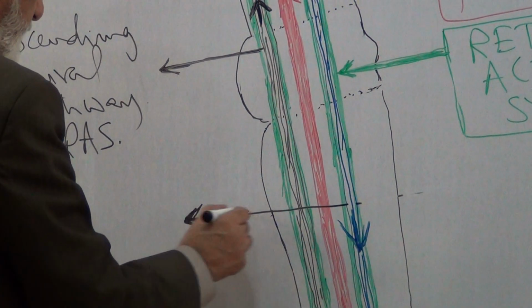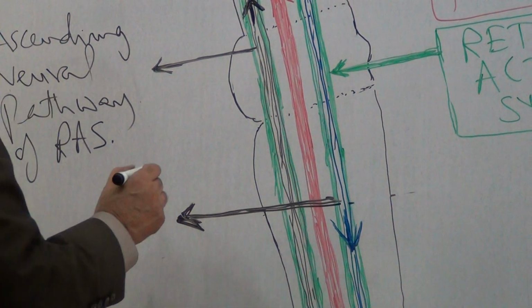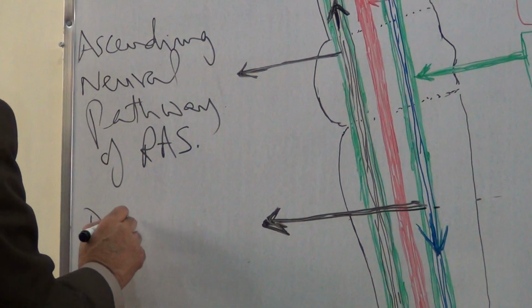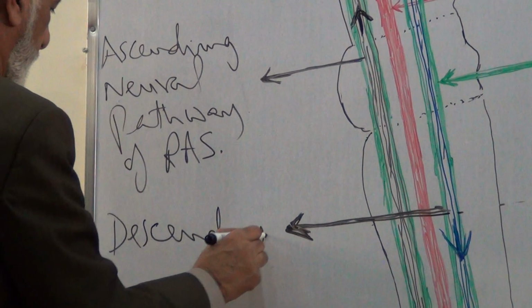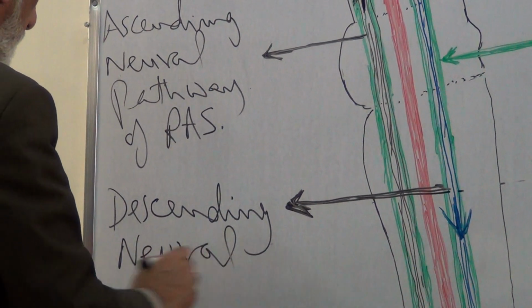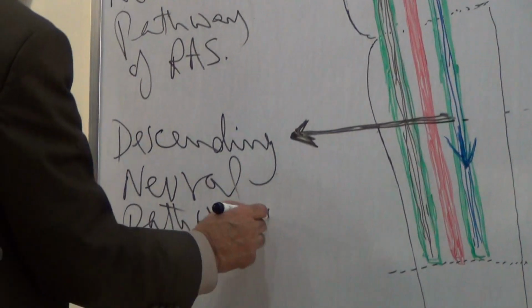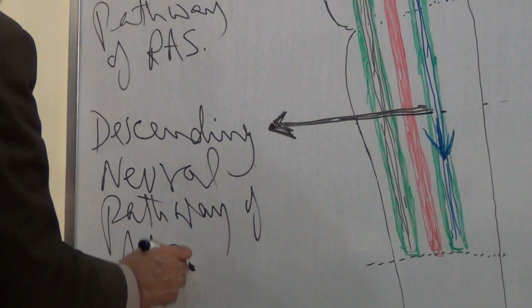This part of the reticular activating system is the descending neural pathway of the reticular activating system.